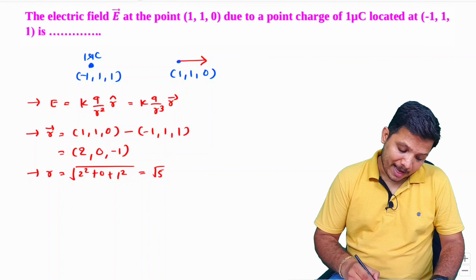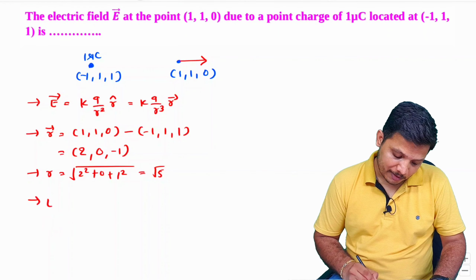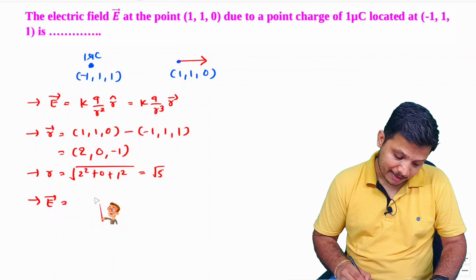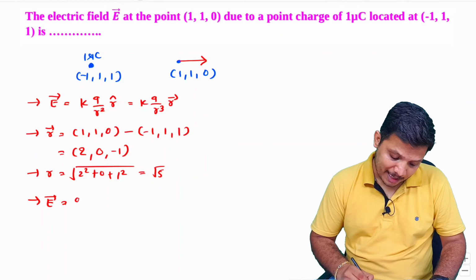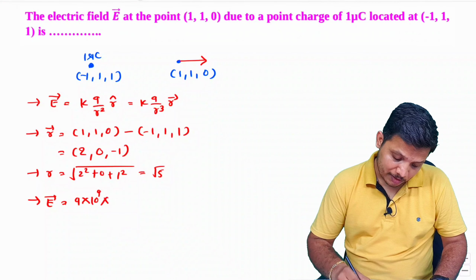So let us place the values in this electric field calculation. So electric field over here, that has to be k, that is 9 into 10 to the power 9 into charge.